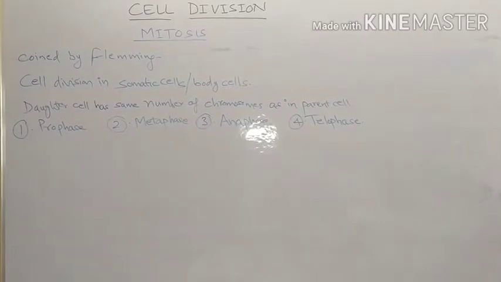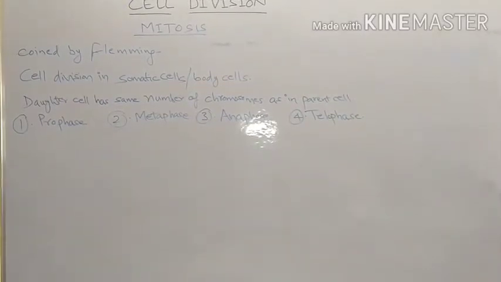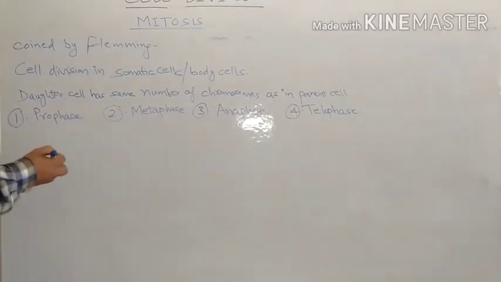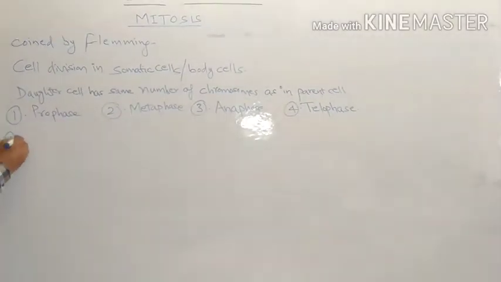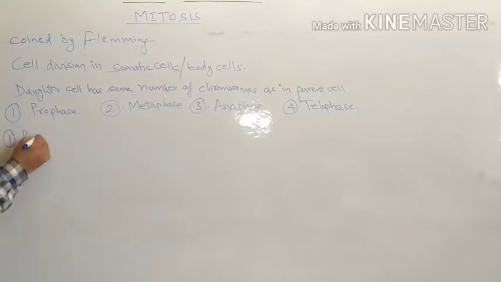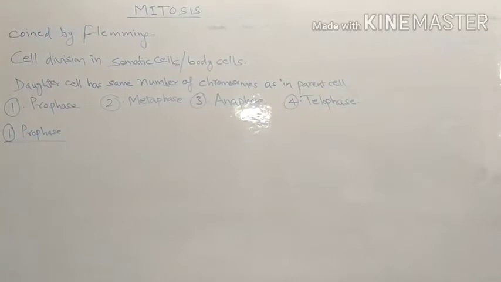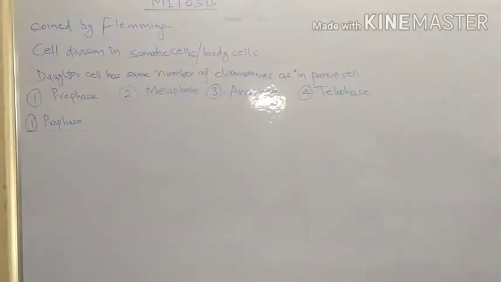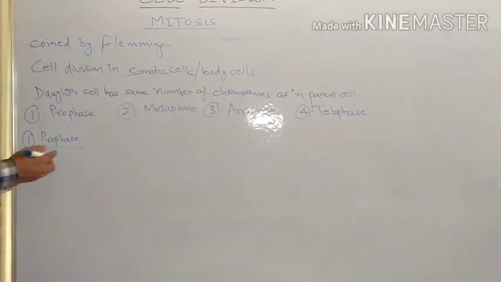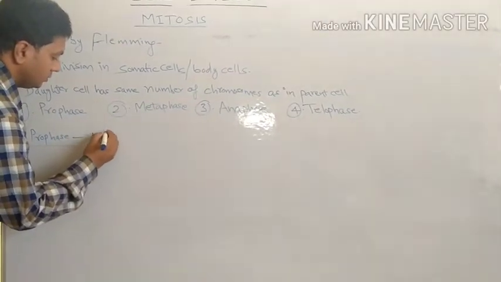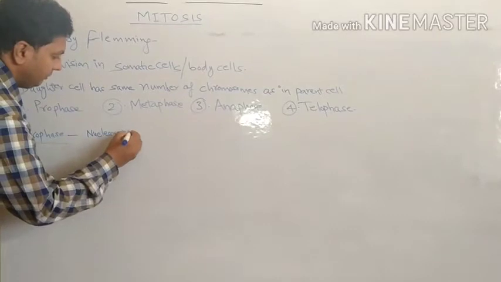What is prophase and what changes take place in the cell during prophase? We will start with prophase, which is the first stage of mitotic division. It is the initial phase of cell division, in which especially the nuclear membrane disappears.